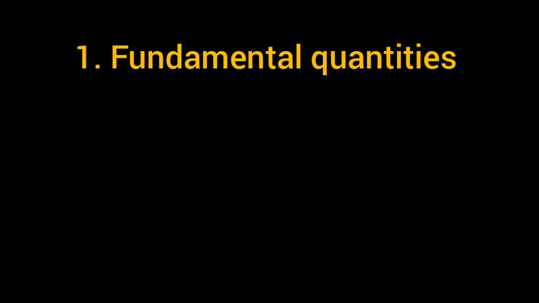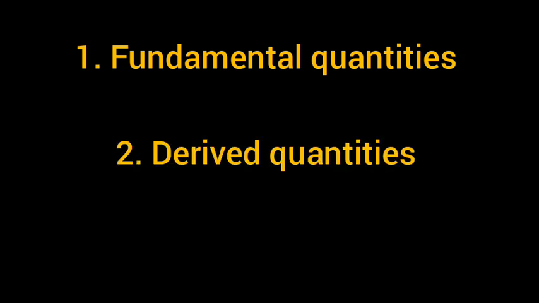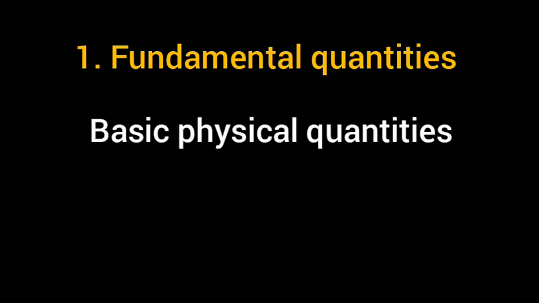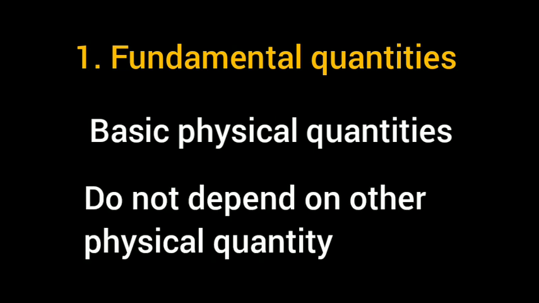One is fundamental quantities and another one is derived quantities. First, let us check what fundamental quantities are. Fundamental quantities are the basic physical quantities that do not depend on other physical quantities.